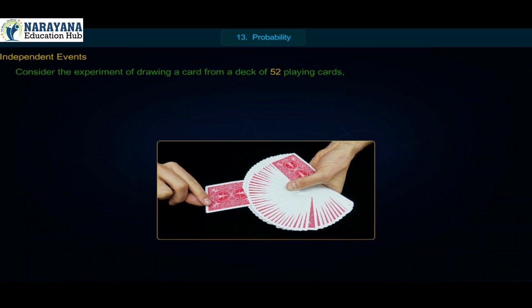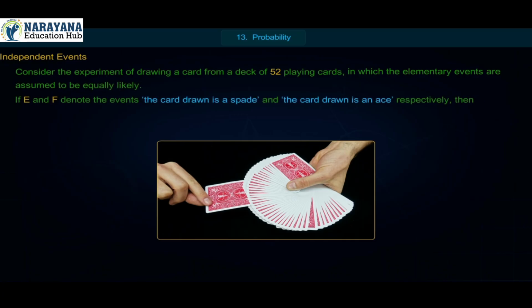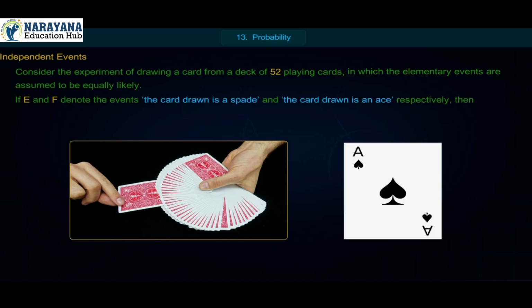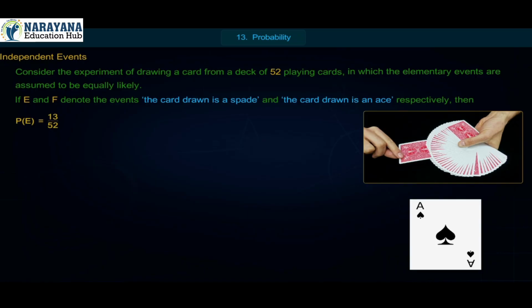Independent events. Consider the experiment of drawing a card from a deck of 52 playing cards, in which the elementary events are assumed to be equally likely. If E and F denote the events, the card drawn is a spade and the card drawn is an ace, respectively, then P of E is equal to 13 upon 52 is equal to 1 upon 4 and P of F is equal to 4 upon 52 is equal to 1 upon 13.